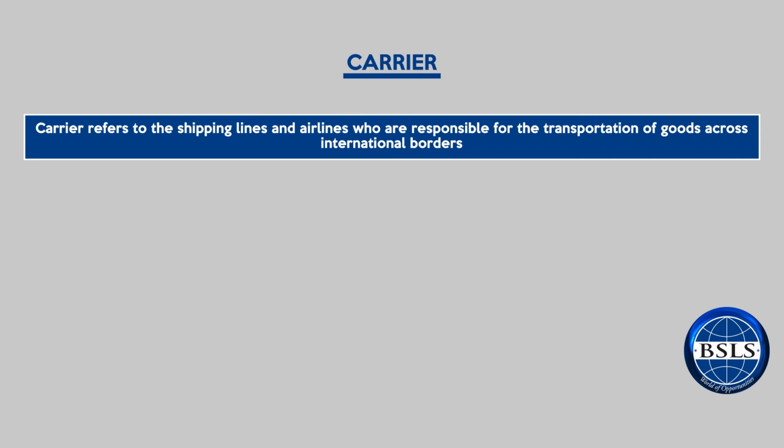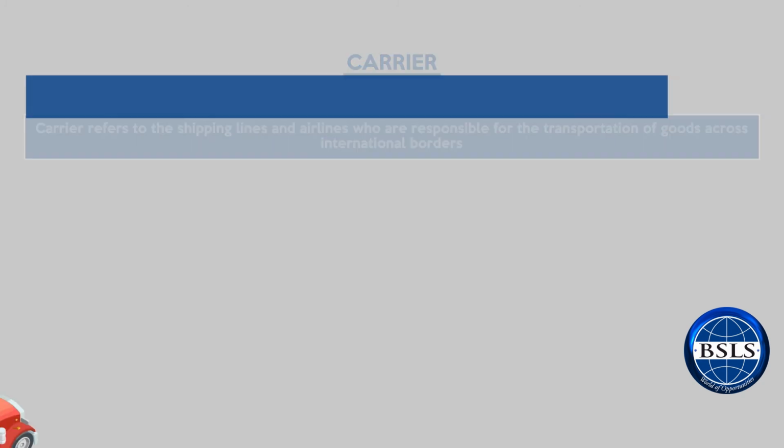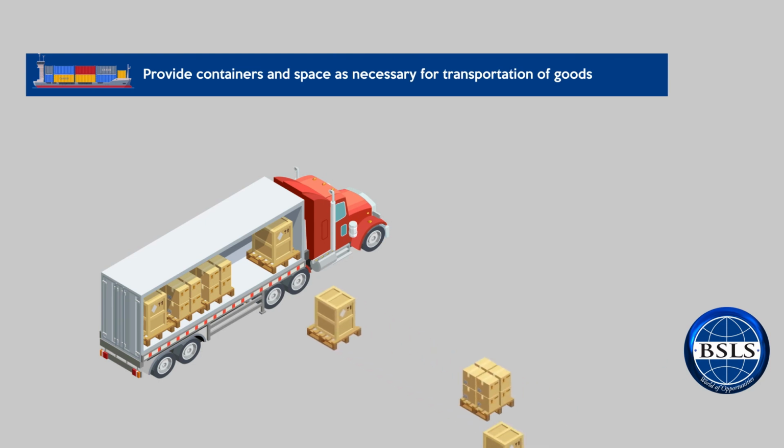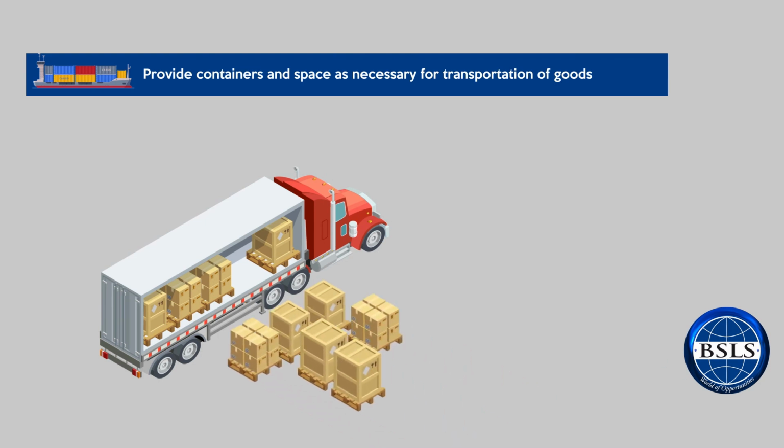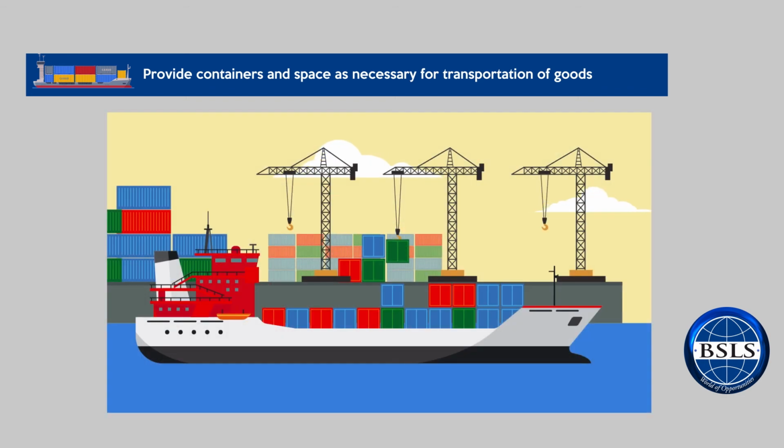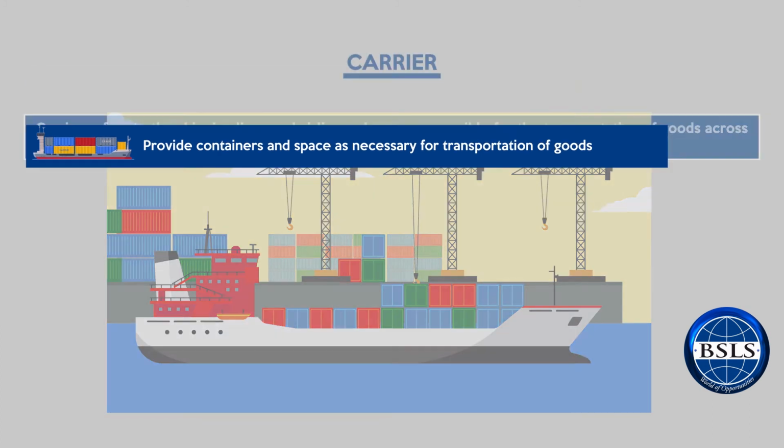Carrier refers to the shipping lines and airlines who are responsible for the transportation of goods across international borders. First major responsibility of the carriers is to provide containers and space as necessary for transportation of goods. Since goods are transported through containers, it is the responsibility of carriers to provide the containers to manufacturers as and when required.